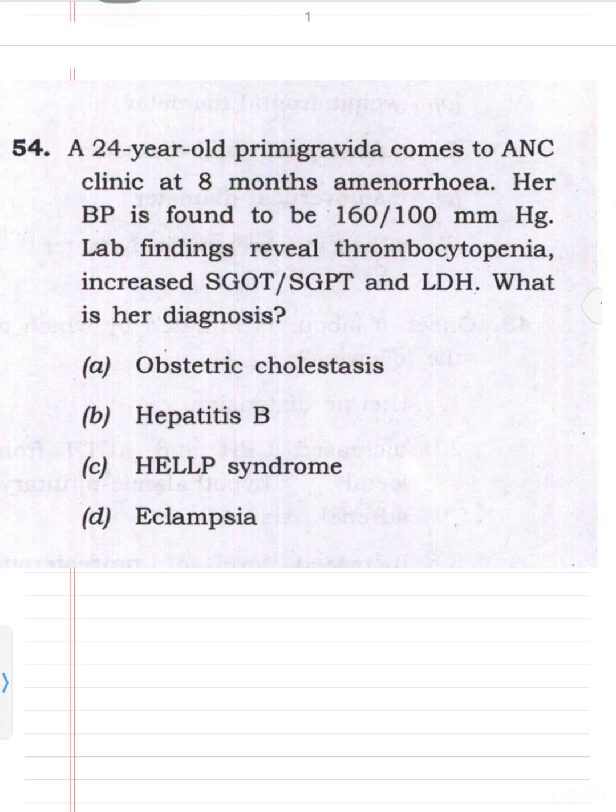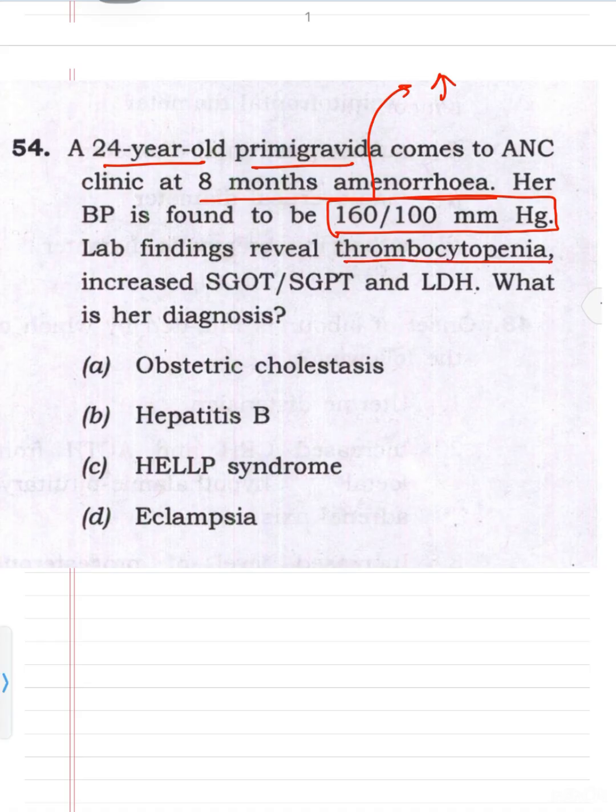Going to another question, 54th. A 24-year-old primigravida comes to the ANC clinic at 8 months amenorrhea. Her BP is found to be 160 by 100 mm of mercury. So BP is elevated. Lab findings reveal thrombocytopenia, means platelets are decreased. Increased SGOT, SGPT, it means liver enzymes are increased. And increased LDH, it means hemolysis is there. What is her diagnosis? Obstructive cholestasis, hepatitis B, HELLP syndrome, or eclampsia. So the answer will be HELLP syndrome.